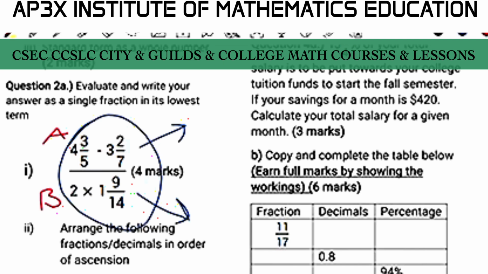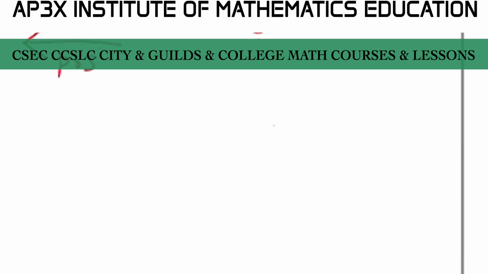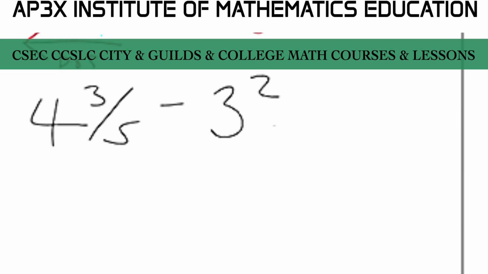So then let's transfer the question to a blank paper here. We have 4 3/5 minus 3 2/7. Let me just use a different color, something more appealing to the eye here. So we have 4 3/5 minus 3 2/7 here. All right, so this is the A part of the problem.